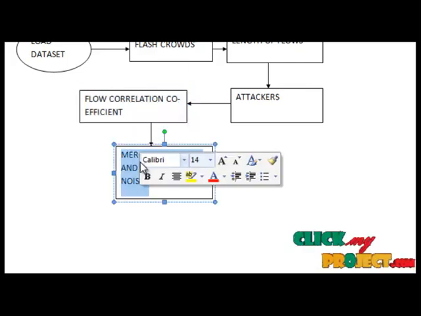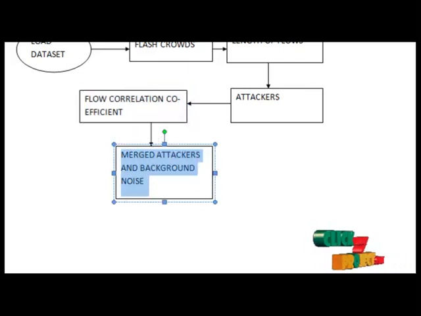background noise. Then the website blocks the users for a few minutes. If the number of packets per request is limited, that allows the users to proceed with the normal activity of the merged attackers and the background noise.